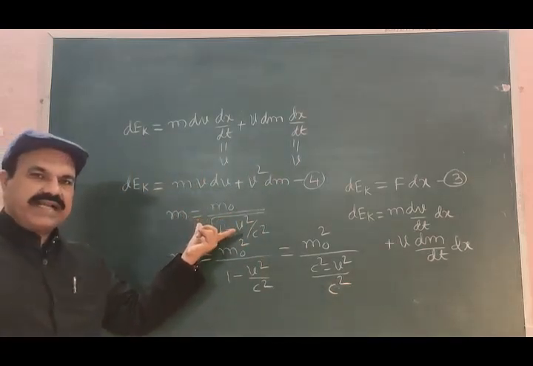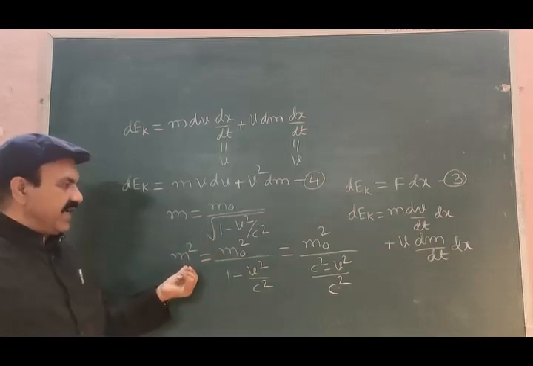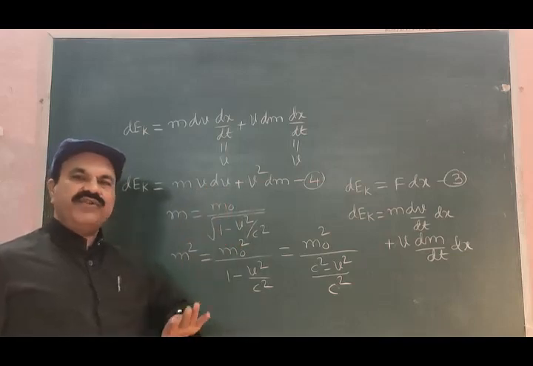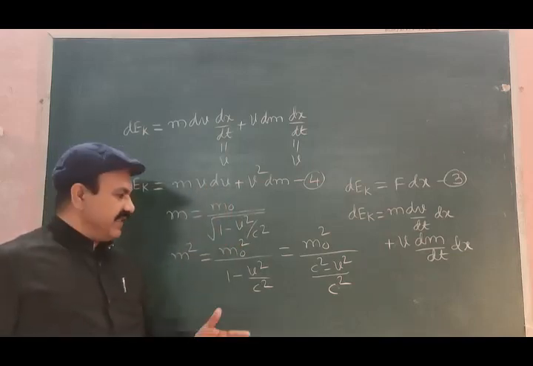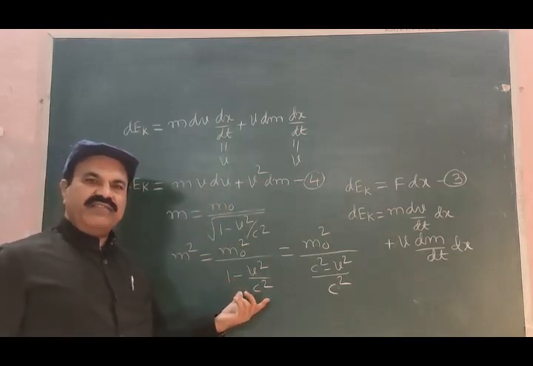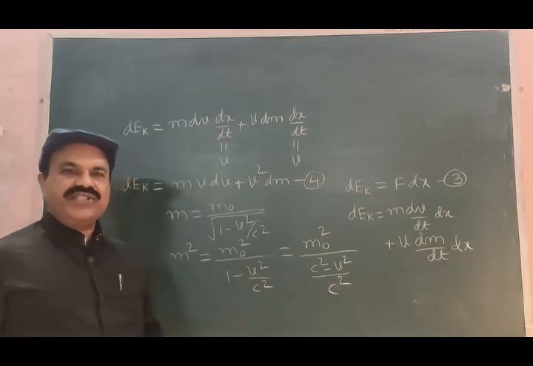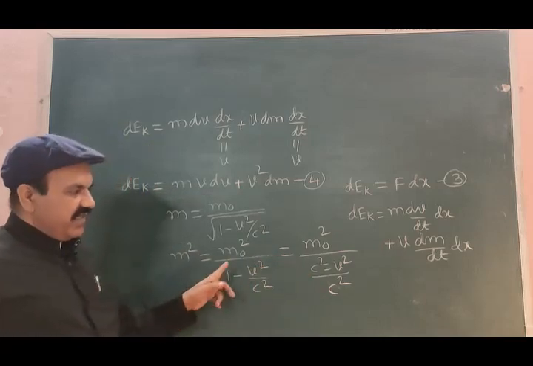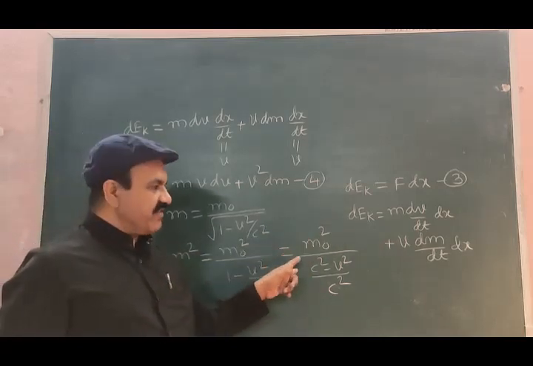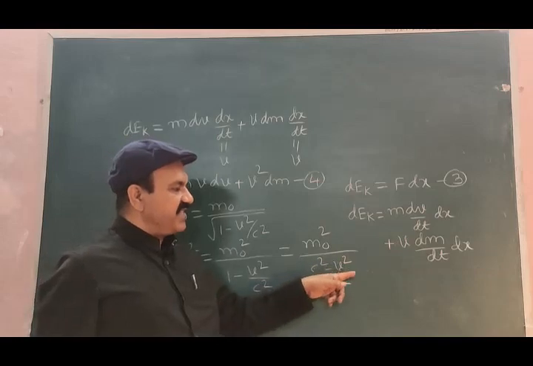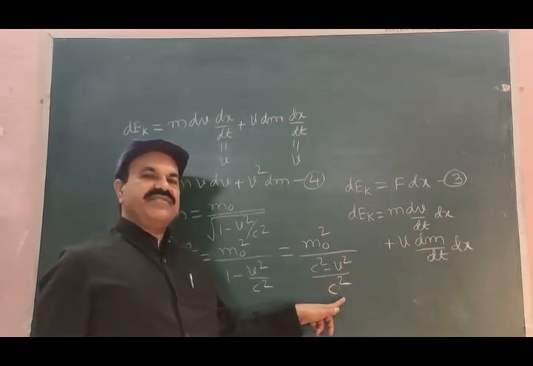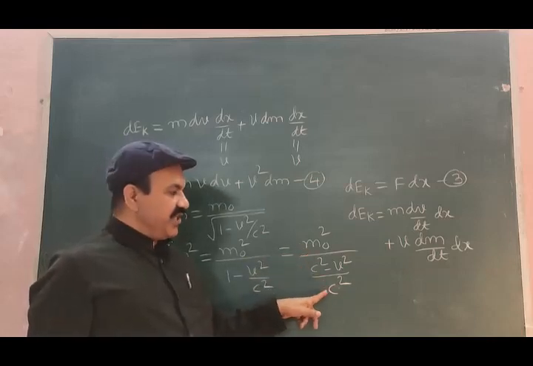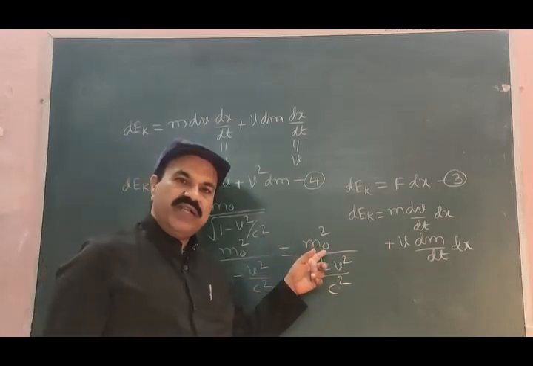Both sides are squared, so the square root goes away, and the denominator will be 1 minus v² by c². Let us solve this denominator: m² = m0² divided by (c² minus v²) divided by c². This c² is the denominator of the denominator, so it is to be sent to the numerator.